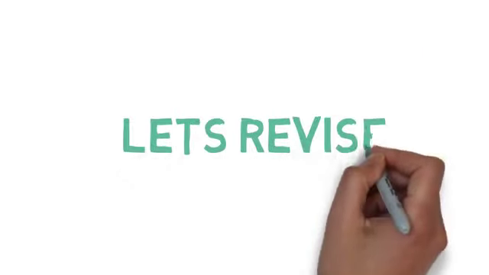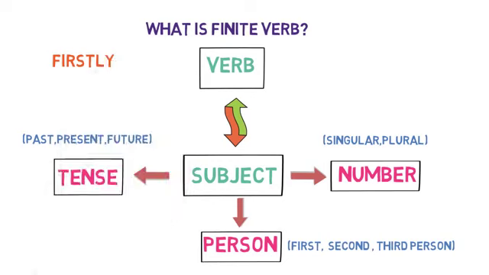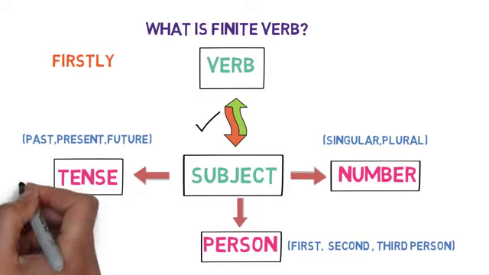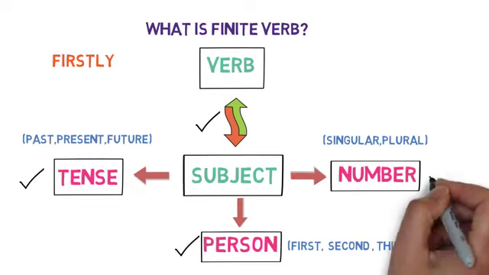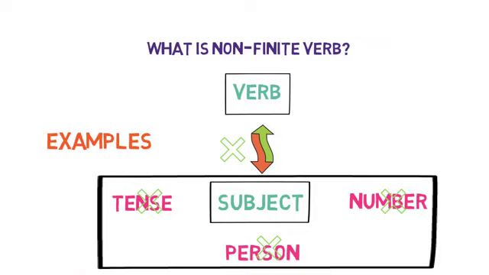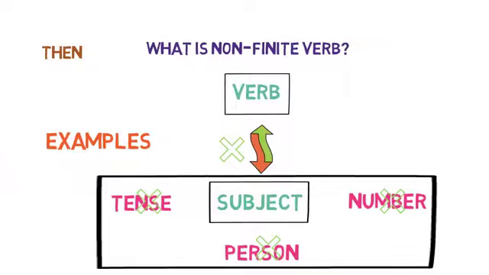That's all for now. Let's quickly revise what we have learned in this lesson. We understood what is finite verb. It is a verb that has an agreement with subject. It changes as per the tense, person, and number of subject. Then we understood what is non-finite verb. It is a verb that has no agreement with the subject. It doesn't change as per the tense, person, and number.